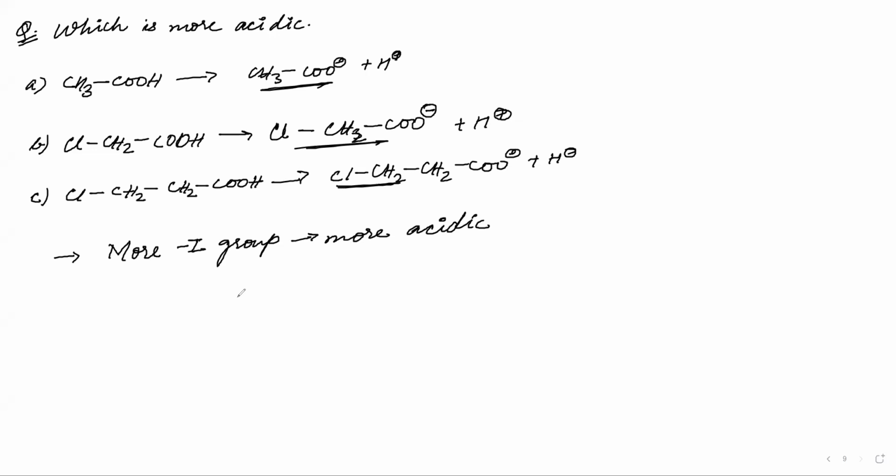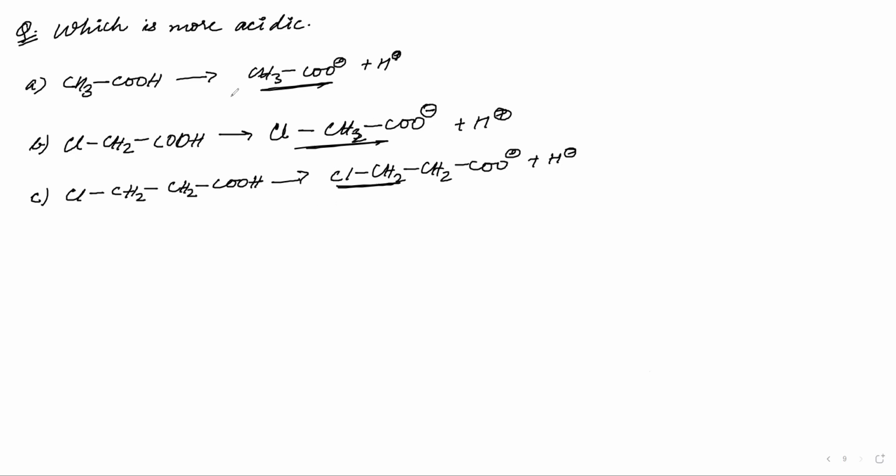Because in C there is CH2. Hmm. So which is least acidic? I feel like as per the I group, it comes last. CH2 comes at last. And chlorine is there in both B and C, which is more negative. And in B, CH2 is not there. That's all. In B, compared.